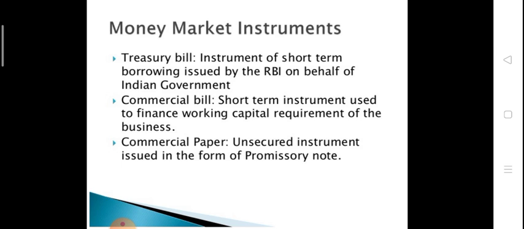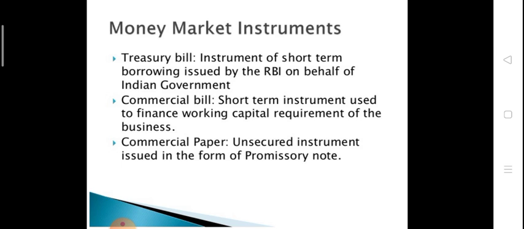Now, next one is commercial bill. It is also a short term instrument which is used to finance the working capital requirement of business. So commercial bill is very popular if we want to do a business. For working capital requirement, it is a very short term instrument.